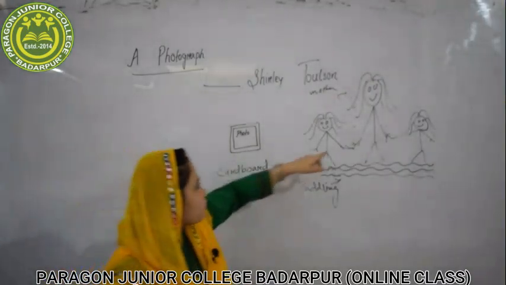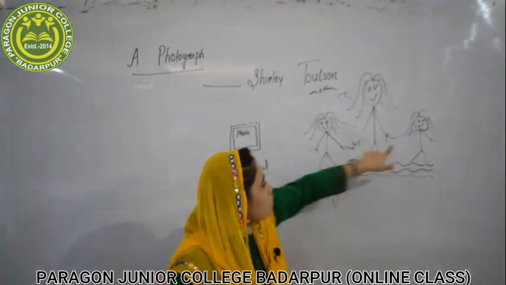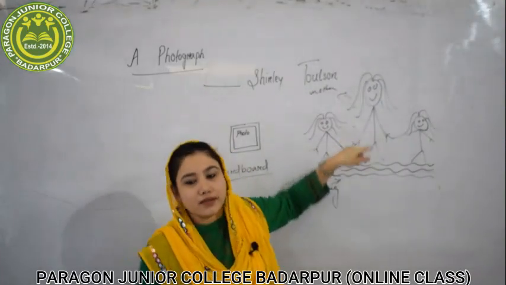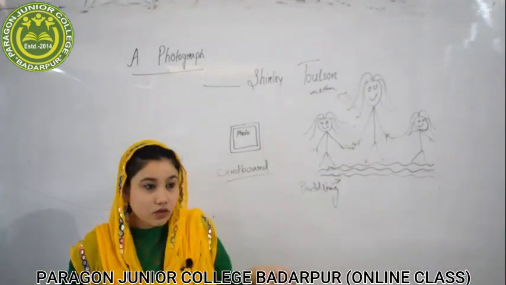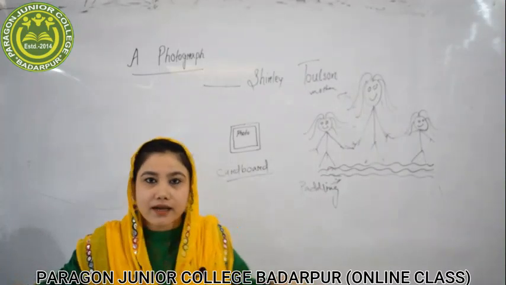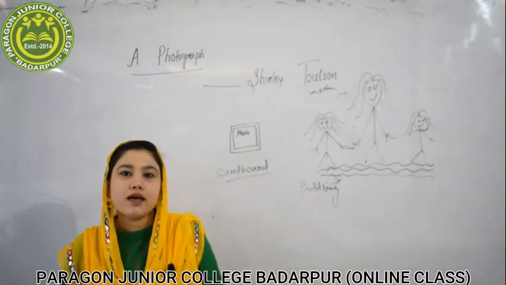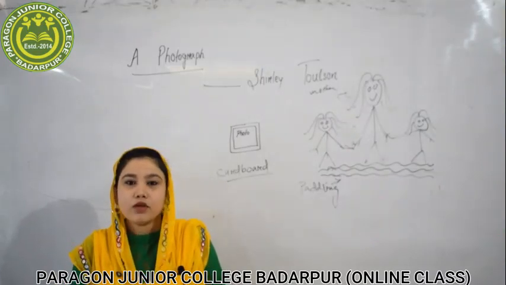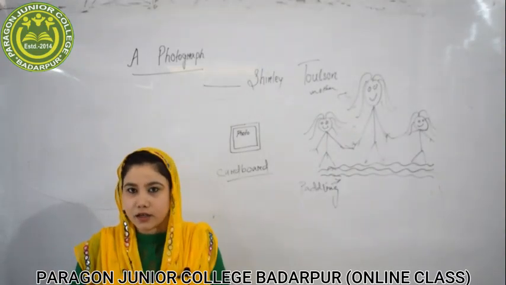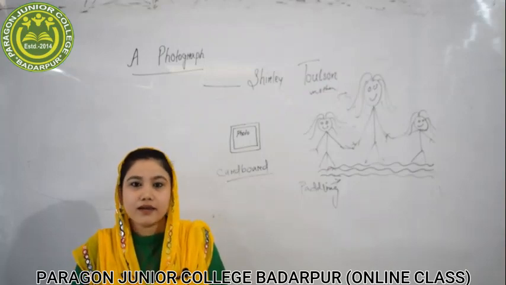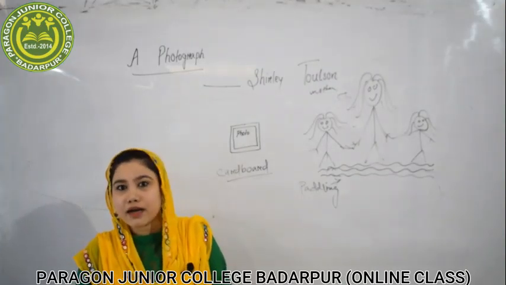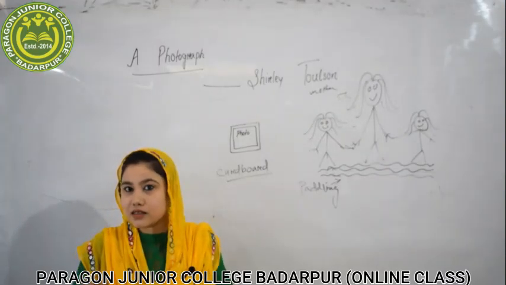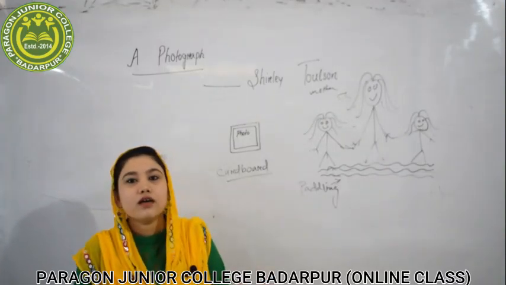Now see, they both were holding the hands, two hands of the poet's mother. Like when we were kids, when we were smaller, we used to go for a walk by holding the hands of our parents, by holding the hands of our grandparents, by holding the hands of our uncles, aunts, or brother, sister, or cousins.